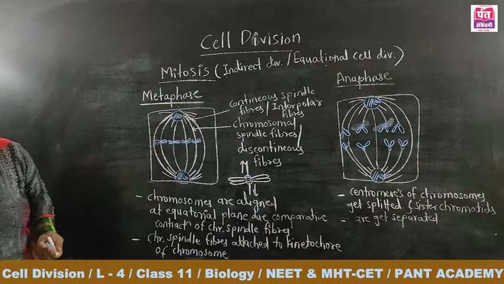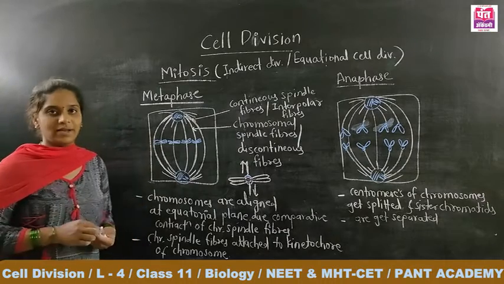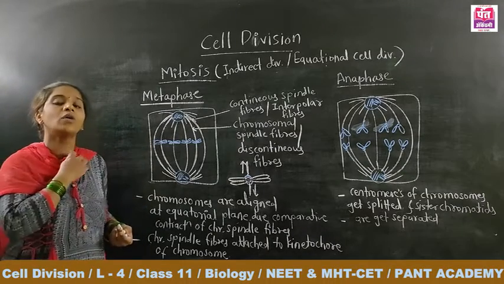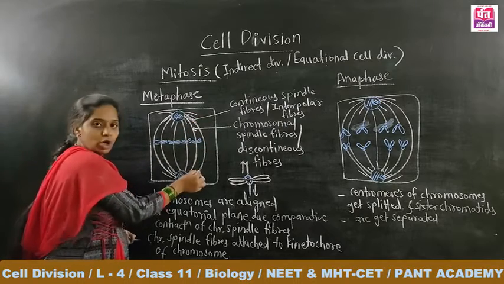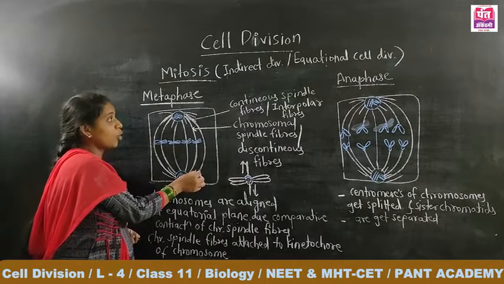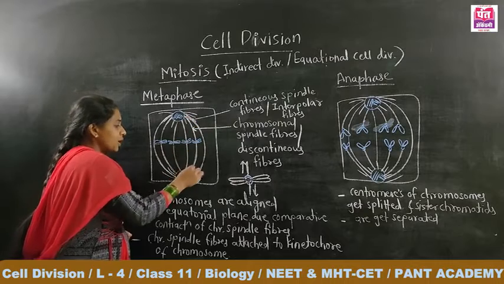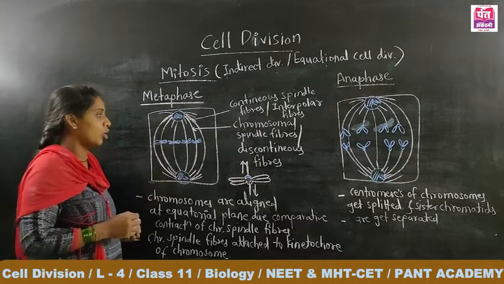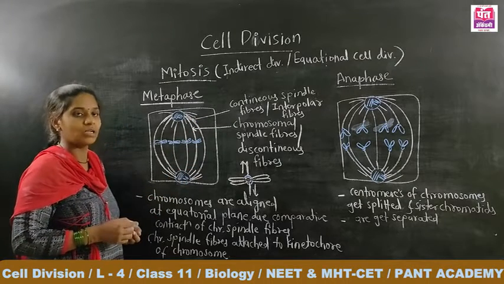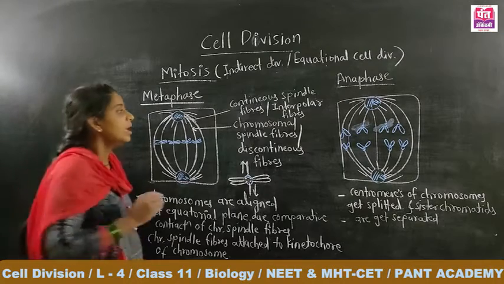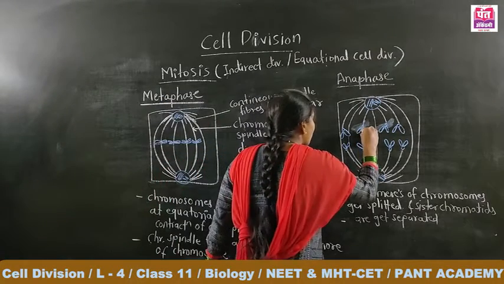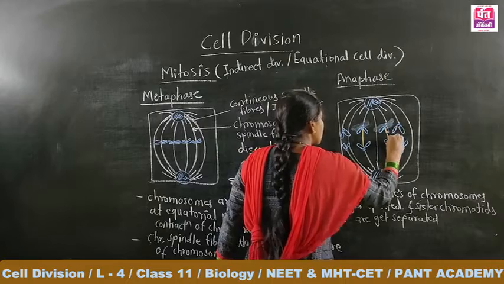In between the separated sister chromatids, another type of fiber forms. These are the continuous fibers or interpolar fibers. The spindle fibers which are attached to the chromosome are known as chromosomal spindle fibers or discontinuous fibers.